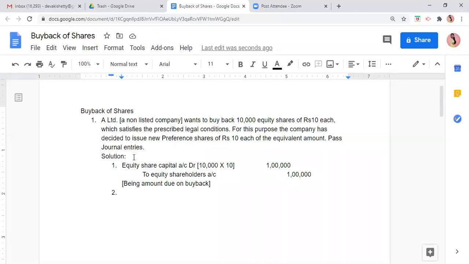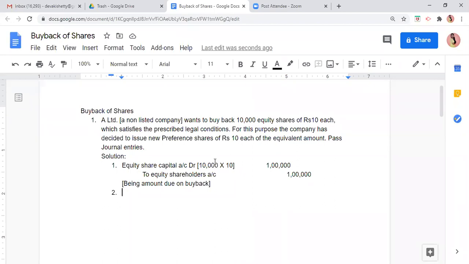Now, जब हम लोग 1 lakh rupees, when we are going to pay 1 lakh rupees to the equity shareholders, what we can do for getting that 1 lakh, हम CRR create कर सकते हैं या हम fresh issue कर सकते हैं. So either we can create capital redemption reserve or we can issue new shares. Tell me, in this question, what have we done?